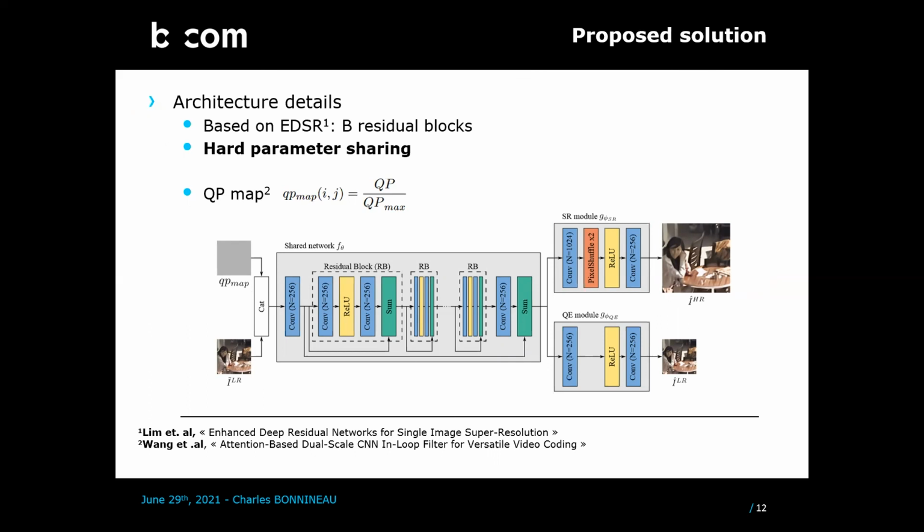For multitask learning, we simply propose to use hard parameter sharing and perform the task-specific split at the very end of the network. This allows us to maximize the sharing between the tasks and maximize the sharing of parameters as feature maps are computed once. Also, to allow a single model to be trained for multiple levels of degradation with a limited impact on the performance, we also use a QP as input to the network, represented by a 2D normalized map called QP map.